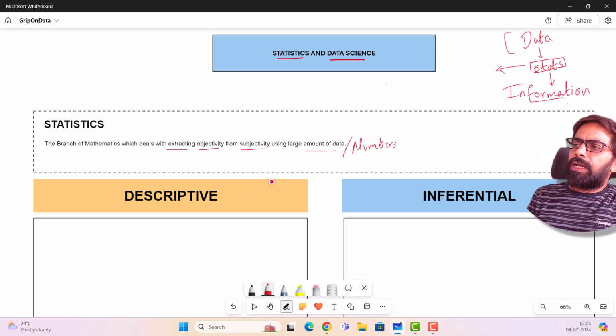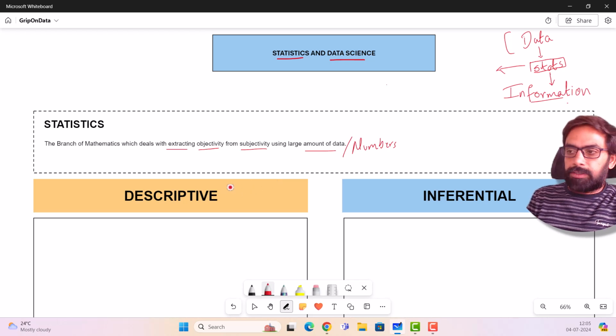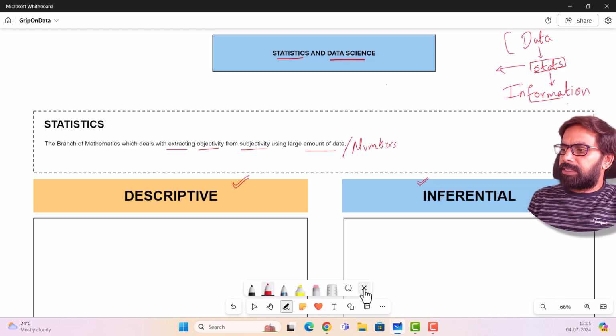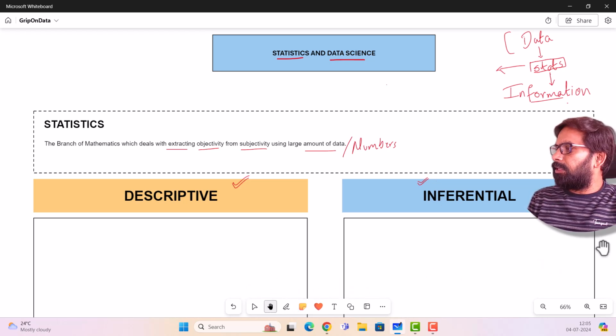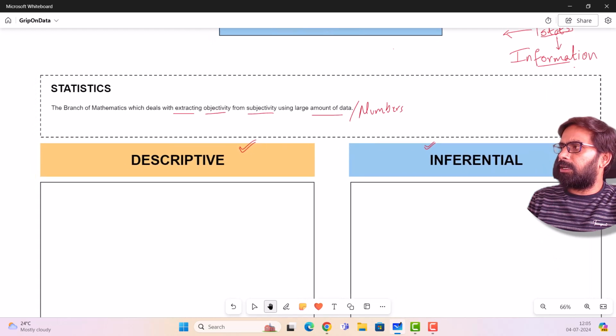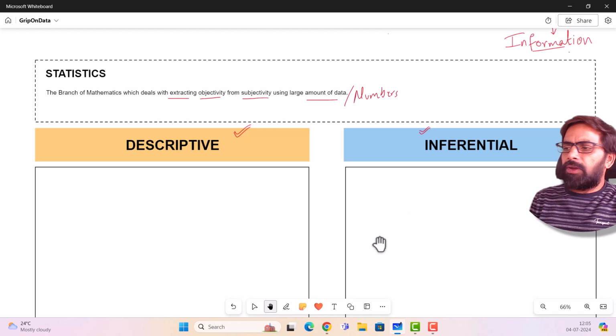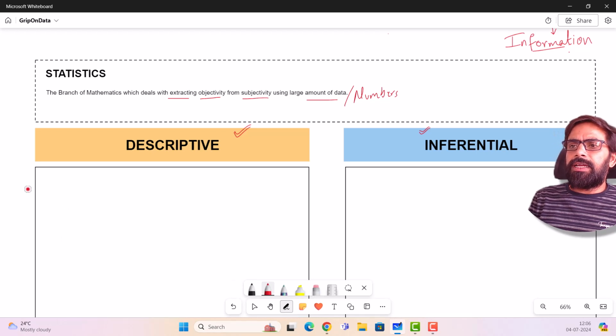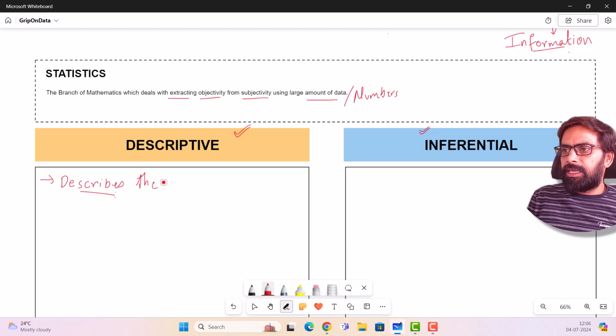Okay. Whereas if I look at the branch of mathematics, there are two kinds of statistics. Broadly, there are two kinds of statistics. One is, of course, descriptive. The other one is inferential, right? Now, if I look at descriptive statistics, let me just try and take this up. Yeah, I think it's better now, right? So descriptive statistics describes a certain data, right? As the name suggests, it describes the data, right? Describes the data.